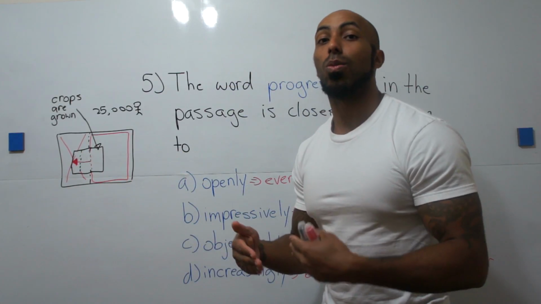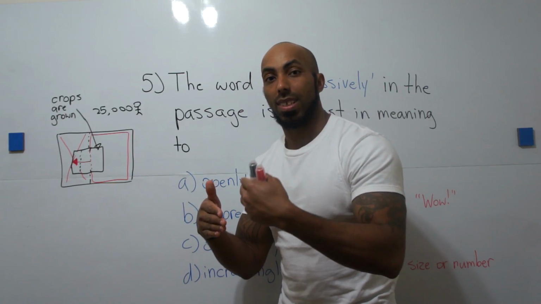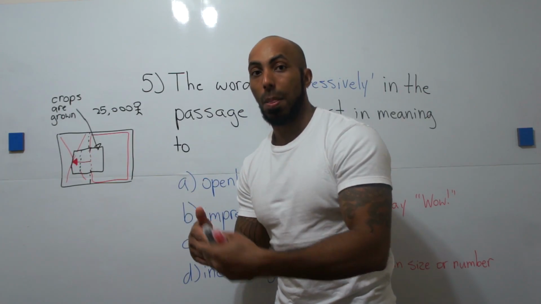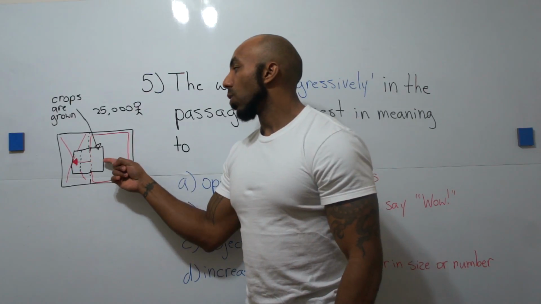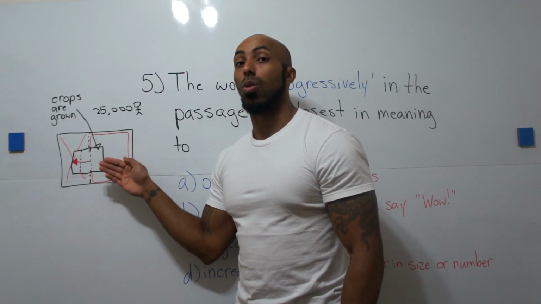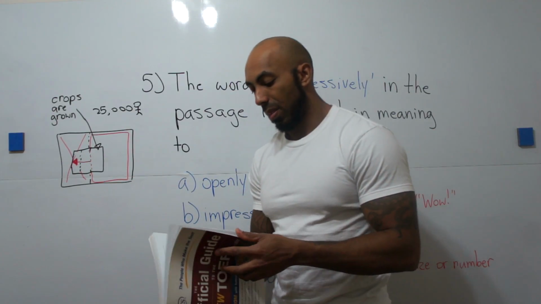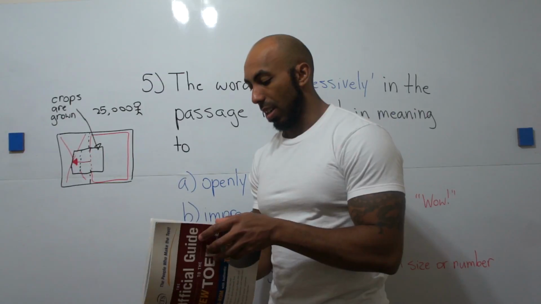So progressively, which means, what does progressively mean? So something is progressive, it happens step by step, okay? Now, as we go further this way, what's happening? We know that this land is too dry. So they told us in the sentence, let's read it one more time. Let me find it here really quickly.